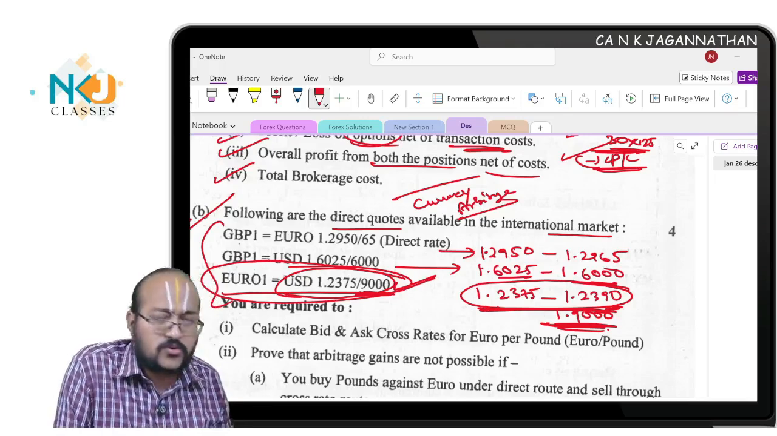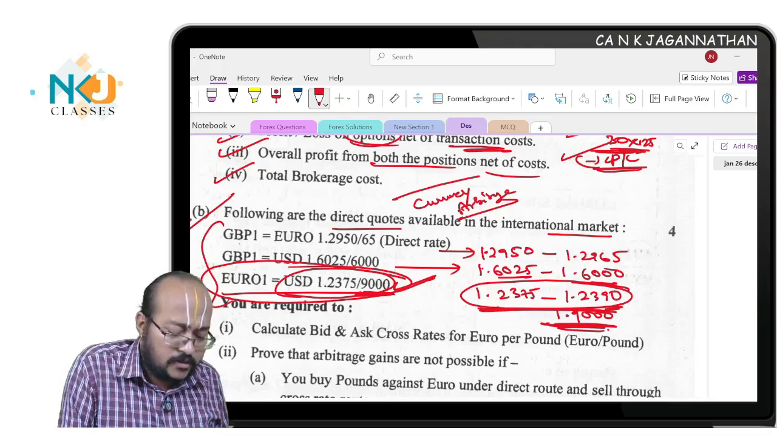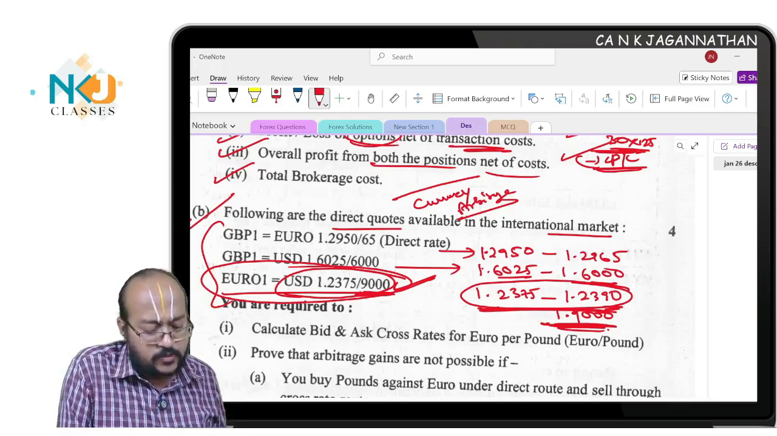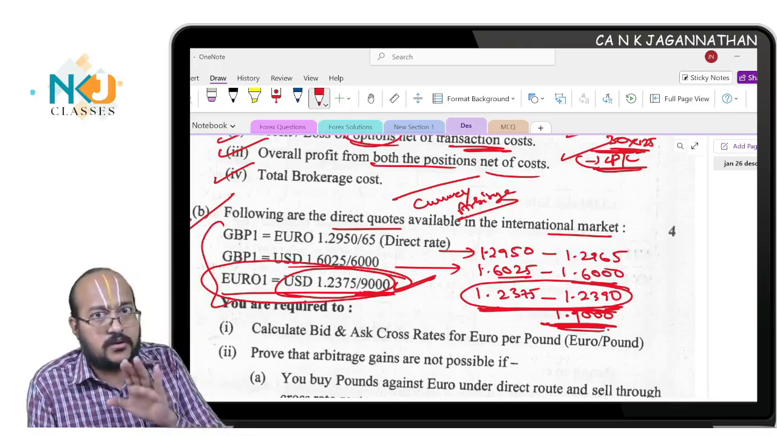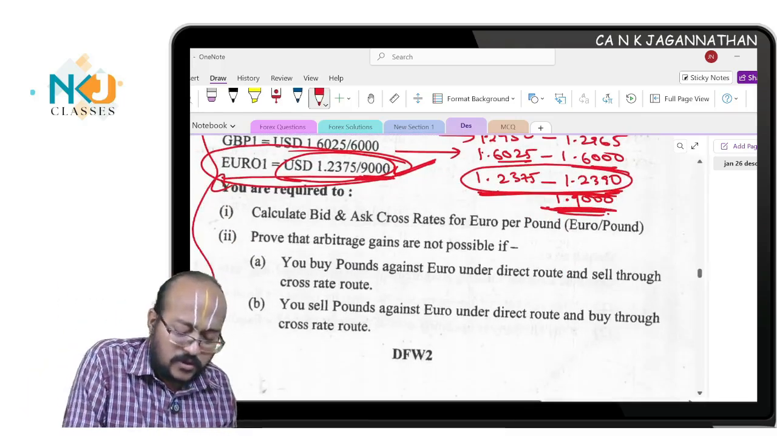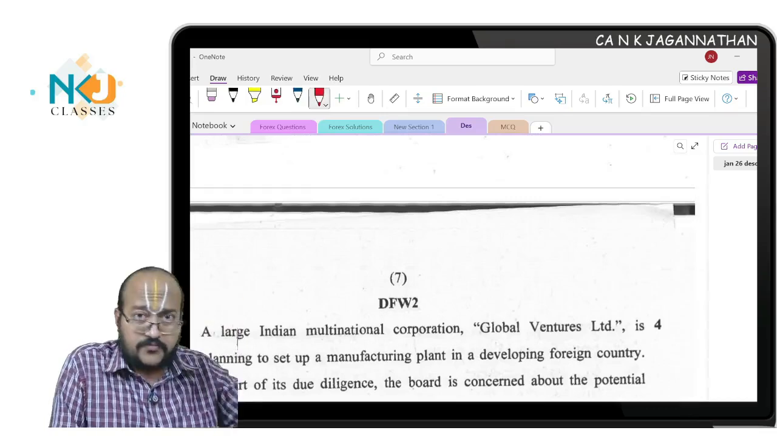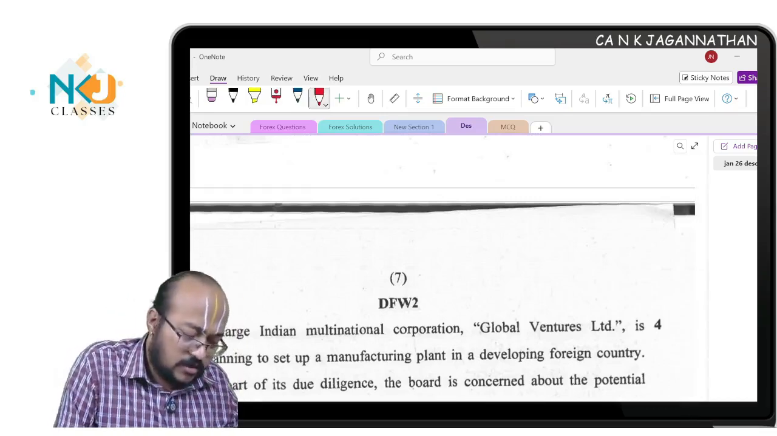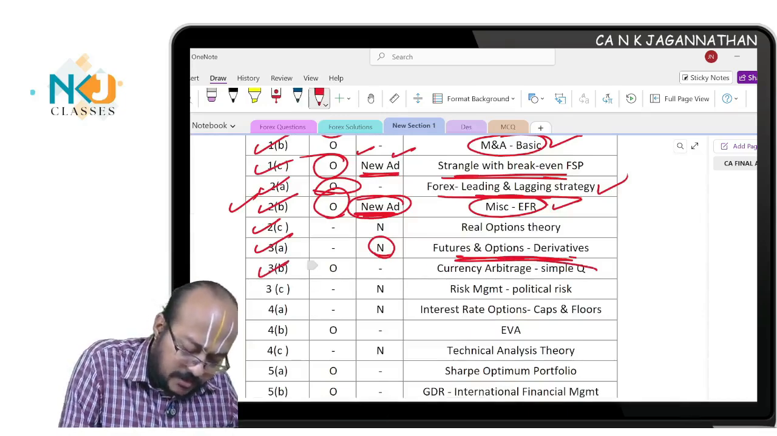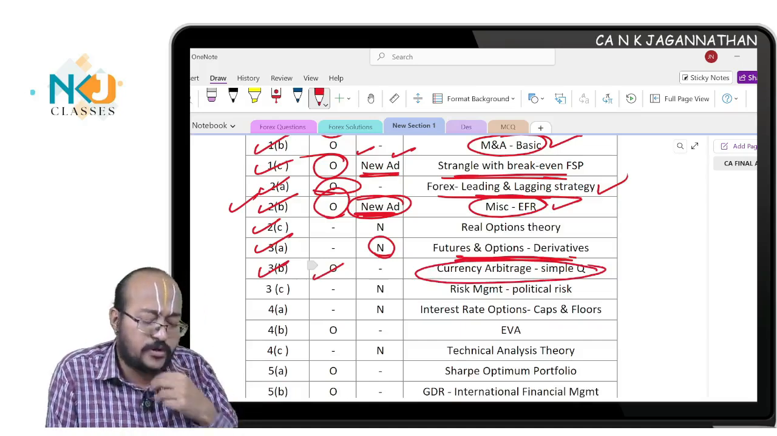So I also doubt that the institute's real intention is to put 1.90 as the offer rate. I believe it is 1.2390. The spread is 0.0015. Let's see how they solve it. That's the only thing. Other things, you can assume and write, no issues. That's the only tricky area in this question. Anyway, interpretation is involved. Next, question number 3B, currency arbitrage, simple question only. There's no issue. The adjustment was the only thing I wanted to discuss.